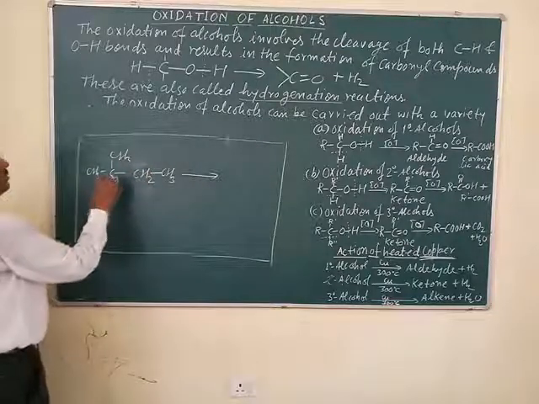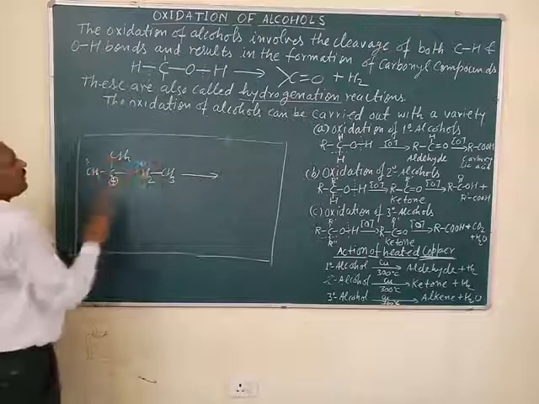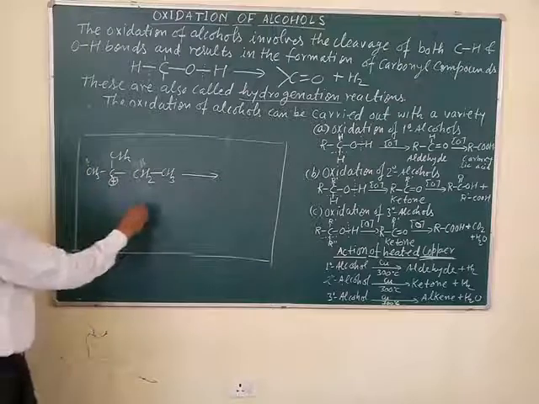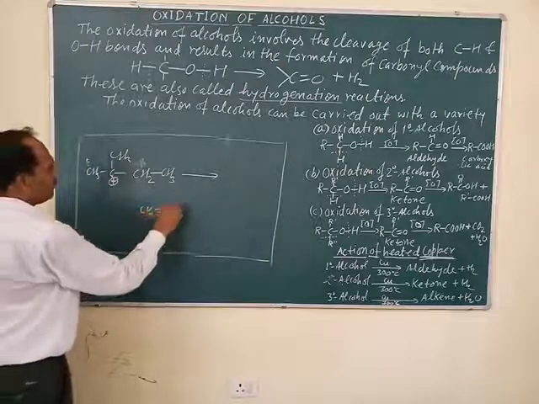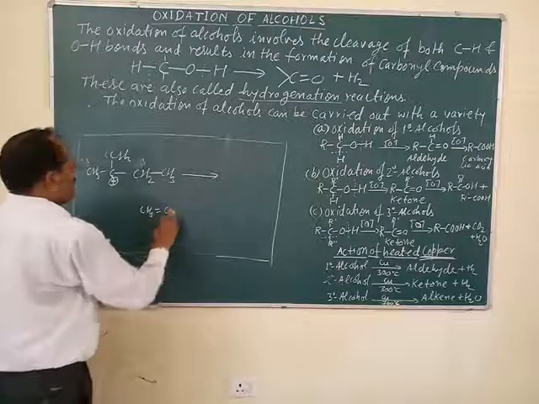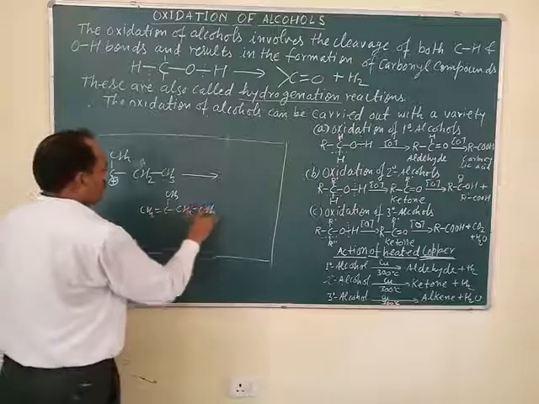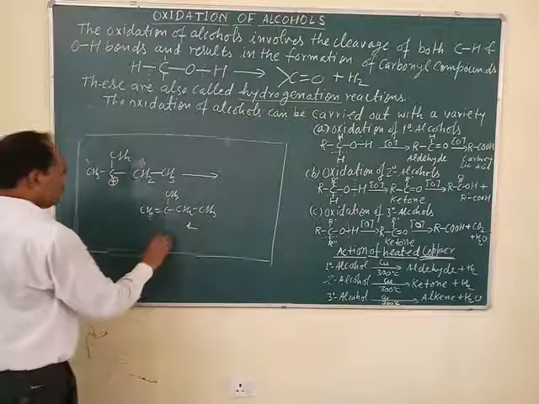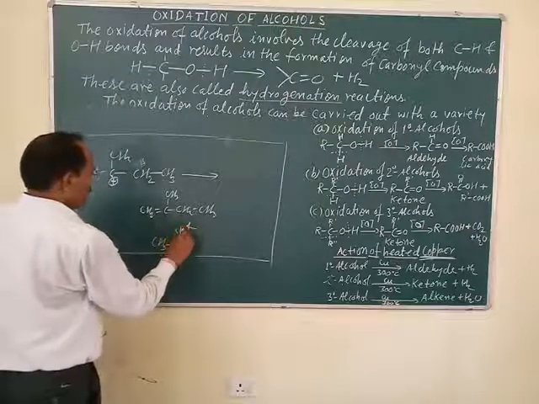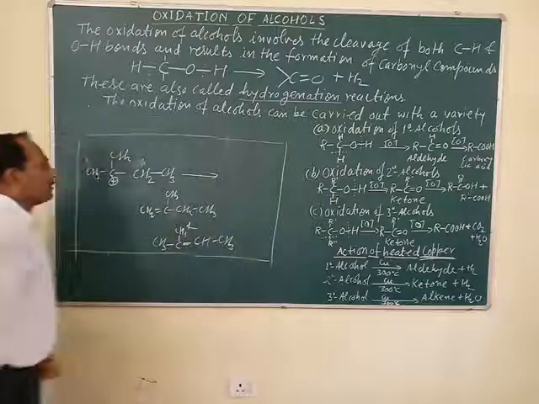Now the elimination of proton from beta carbon takes place, which gives two products. One is CH2=CHCH2CH3, and the other is CH3CH=CHCH3. These are the products